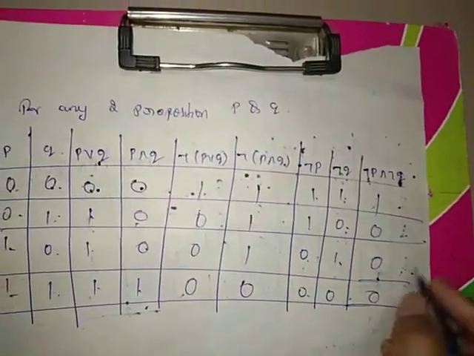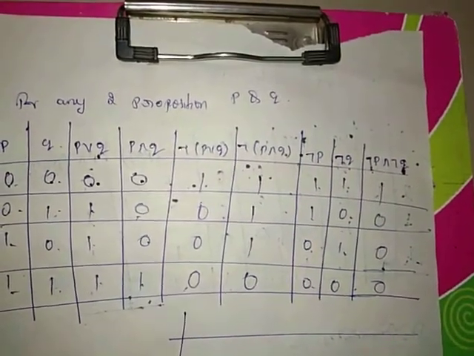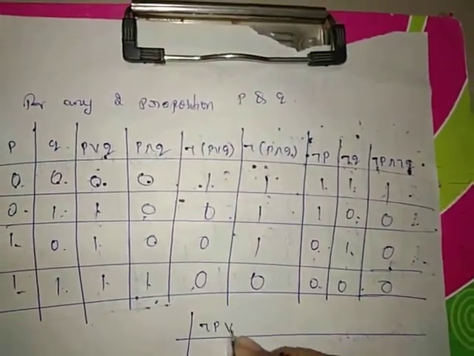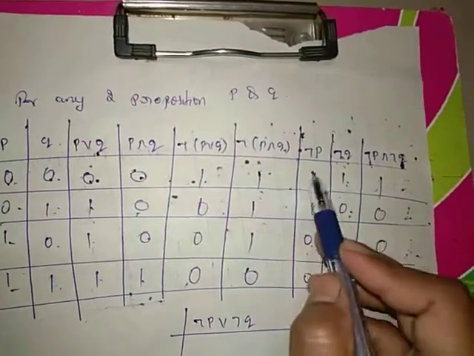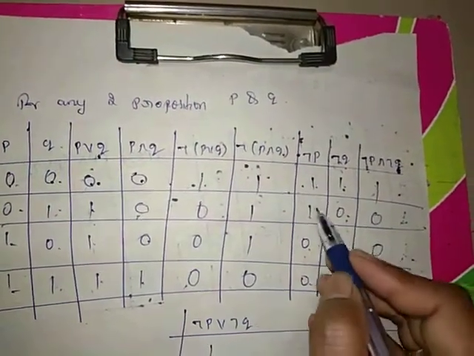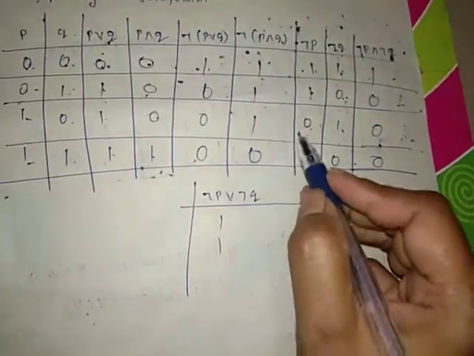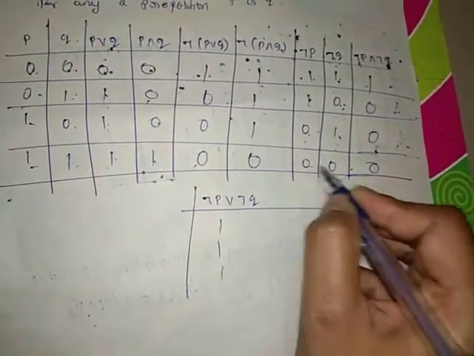Similarly, continue the table. I don't have space, so I am taking it inside, below on the page here. So negation of P or negation of Q: 1 or 1, 1 or 0, 0 or 1, 0 or 0.